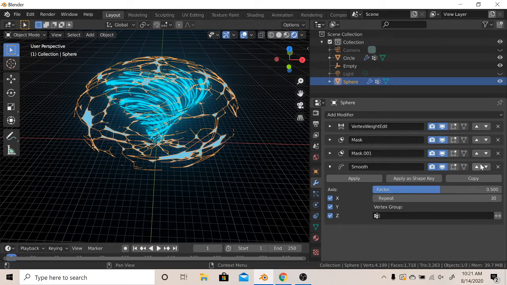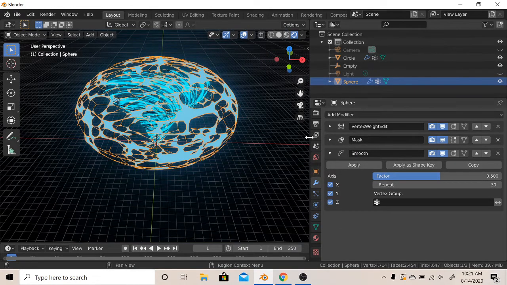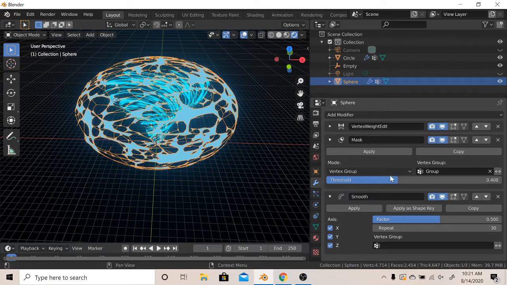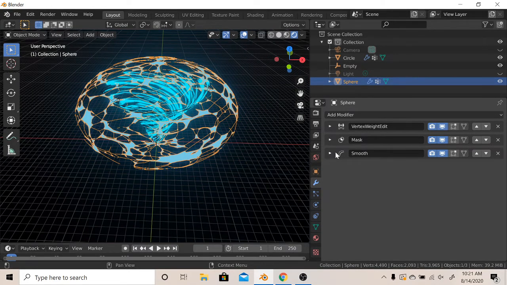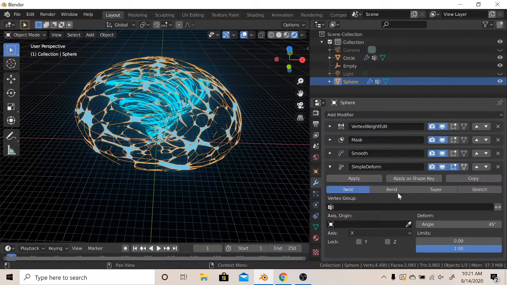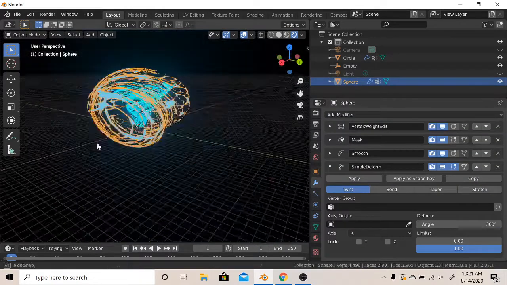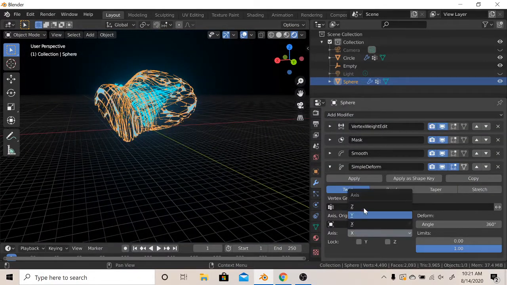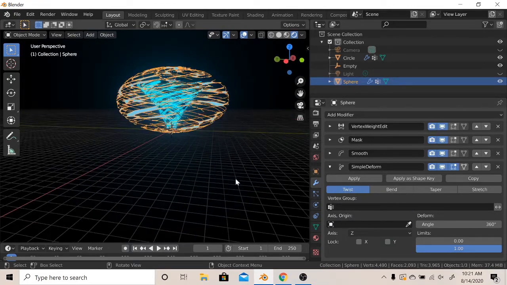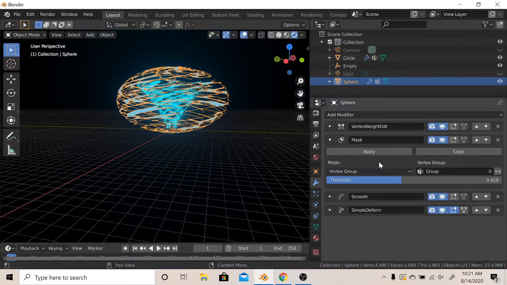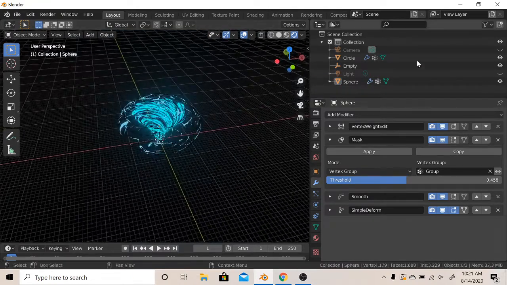Oh wait, I did 2 masks. And simple deform. Angle needs to be Z. Let's increase the threshold actually. Like that. Now we have the object right here.